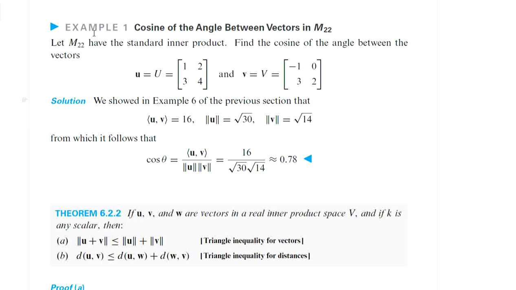We consider this example. M22 is the collection of all 2 by 2 matrices. Here we consider the standard inner product. Norm u, norm v and u dot v we have obtained earlier. Here the inner product of u with v is 16, norm of u is root 30, norm of v is root 14. Using that, cos theta can be obtained as inner product of u with v divided by norm u norm v, which is equal to 16 by root 30 root 14. We can evaluate like this.